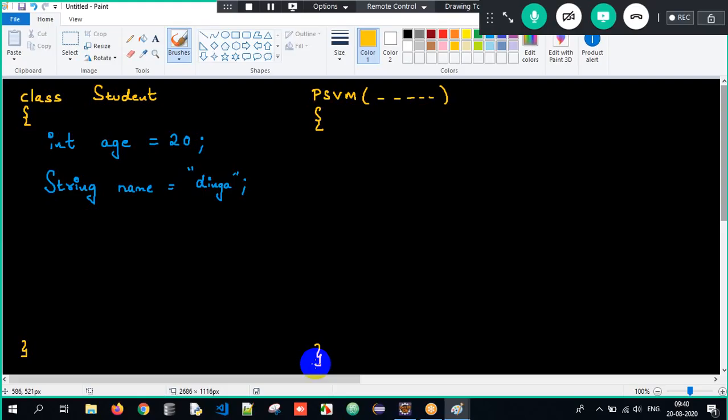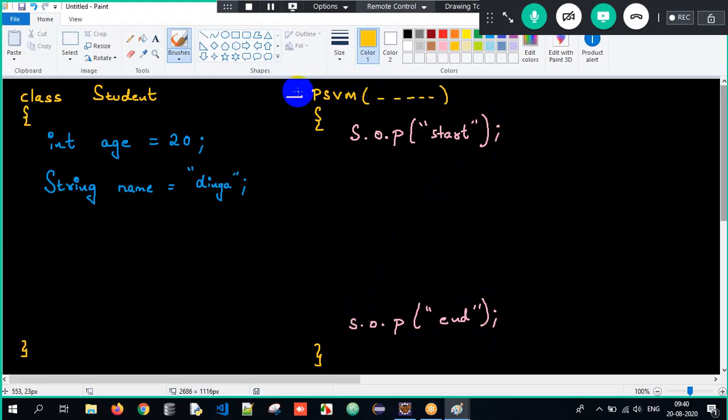Now clear? I want to understand the basic flow. So what I'll do here, System.out.println, I will just write start. Start is nothing but the beginning, an indication. And then at the last, System.out.println, I will just write end. Clear? So now my execution will always start from the main method. As of now, start will get executed and end will get executed.